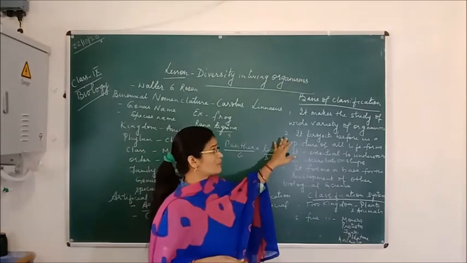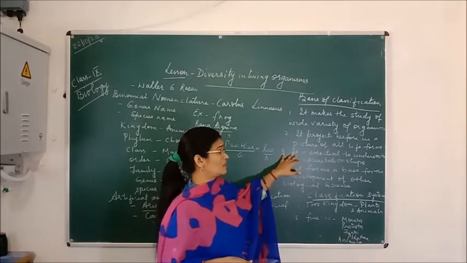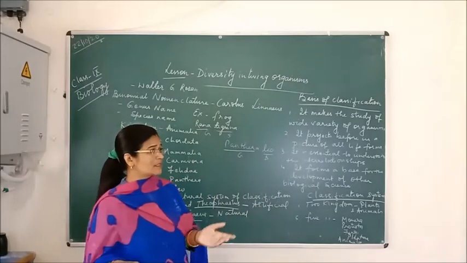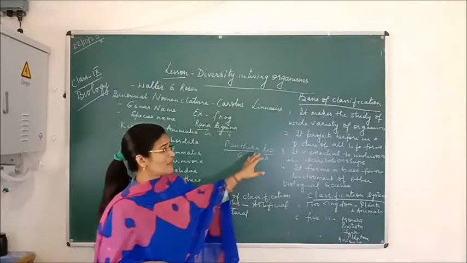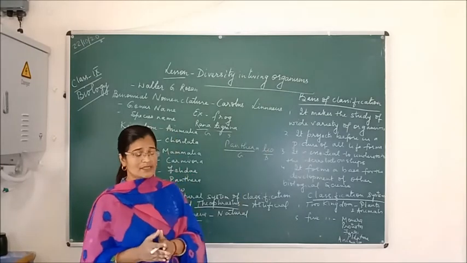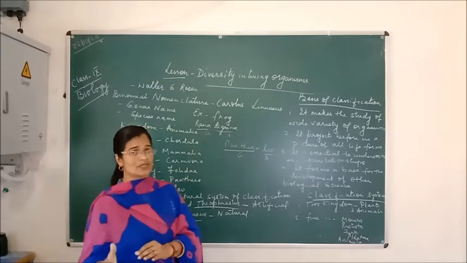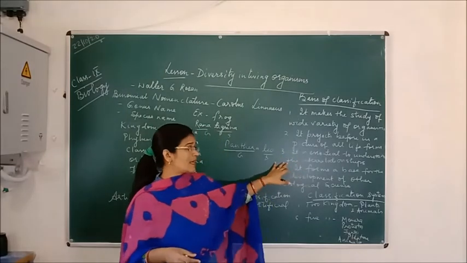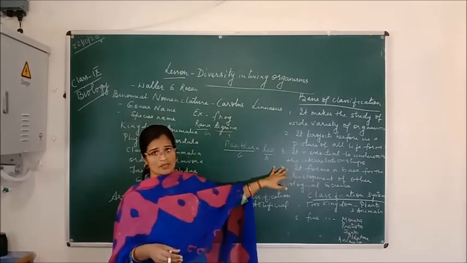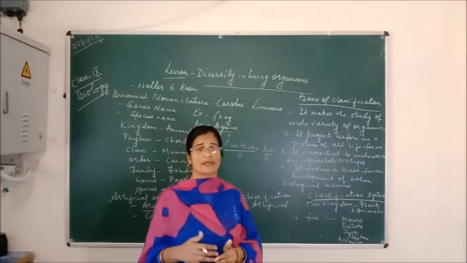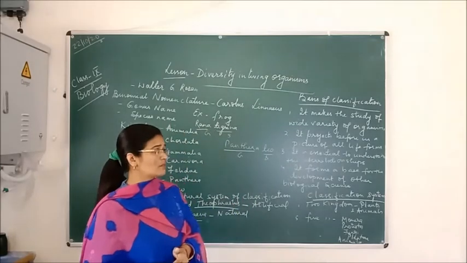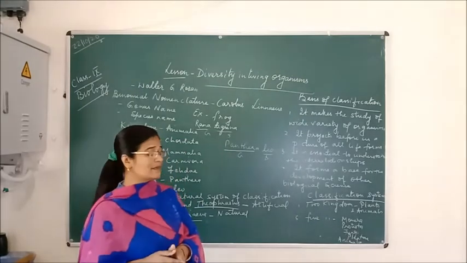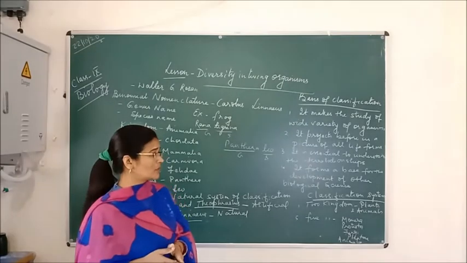The second is that it projects before us a picture of all life forms, whether it is a fish, a reptile, or a mammal. According to their classification, we know which category an animal belongs to. The third main basis is that it is essential to understand the interrelationship among living organisms, how living organisms are related to other living organisms.